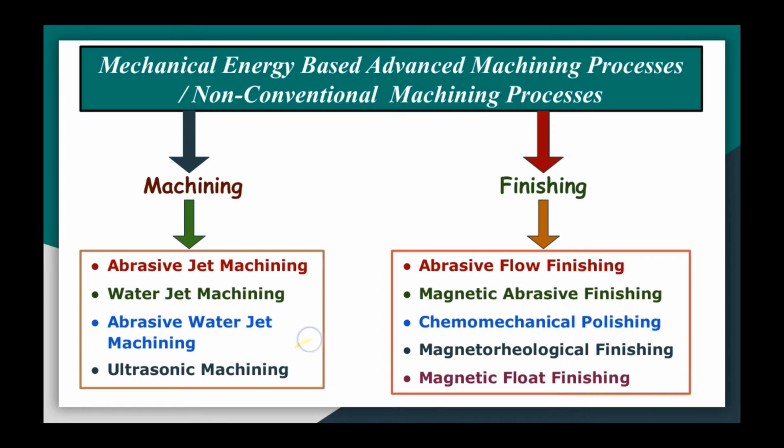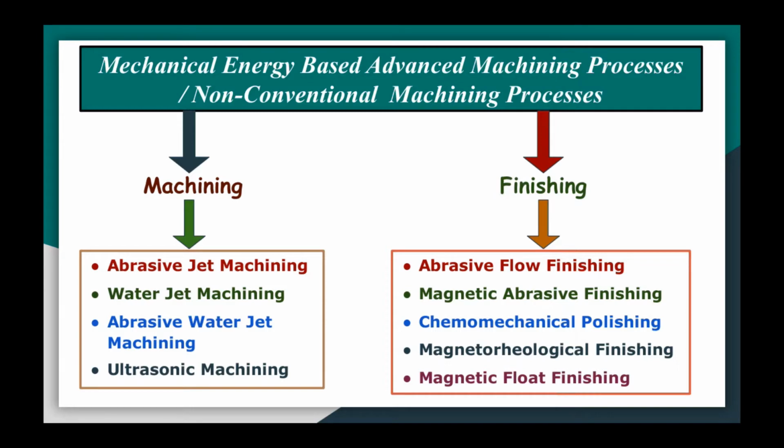These are the various machining processes in the category of mechanical energy based non-conventional or advanced machining processes. Then there are finishing processes with the help of which we can achieve micro or nano level surface roughness values also.